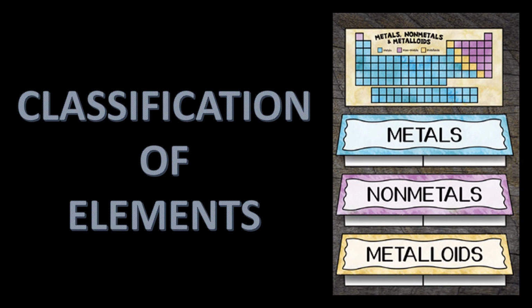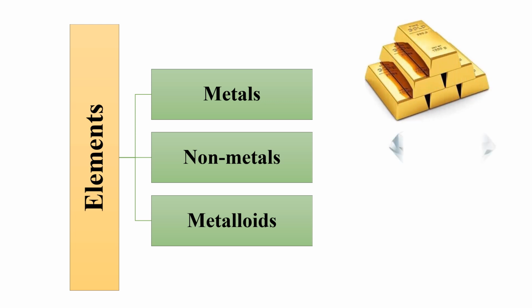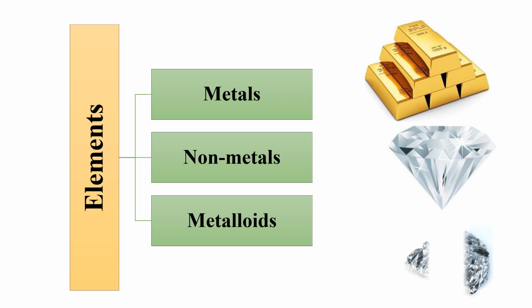Today we are going to learn about the classification of elements. Here I have classified elements on the basis of their metallic characters as metals, non-metals and metalloids. The example of metals is gold, the example of non-metals is carbon and the example of metalloids is antimony.